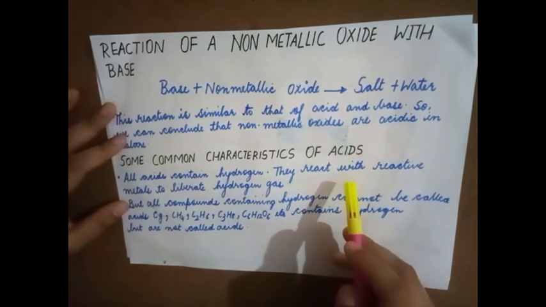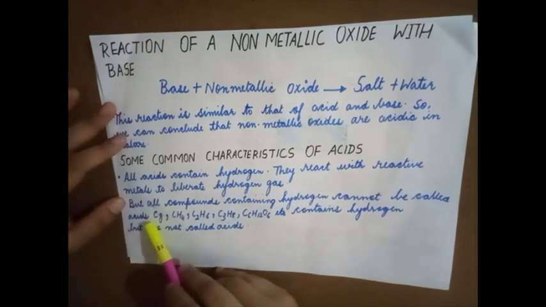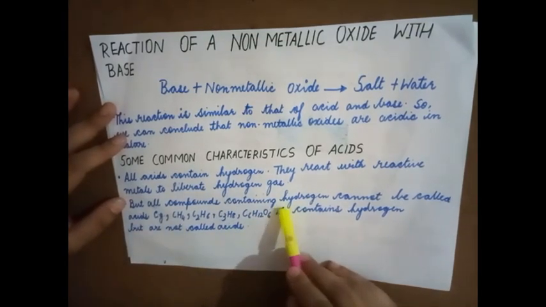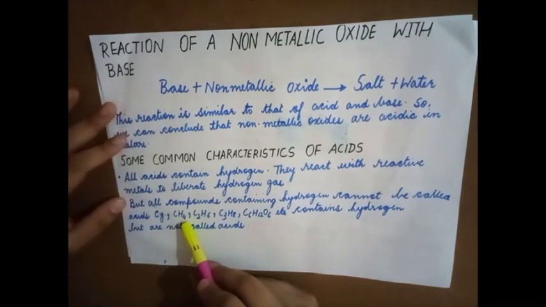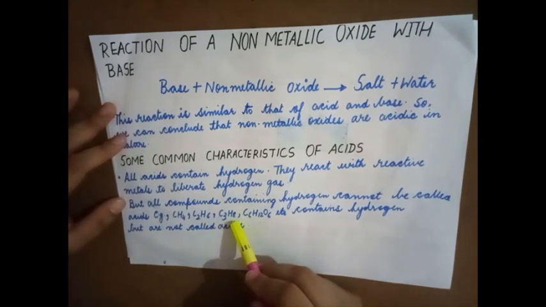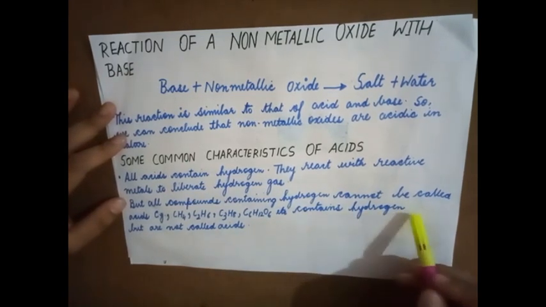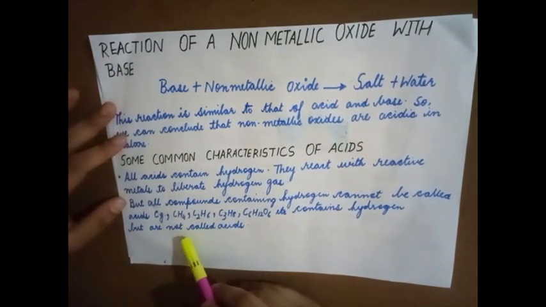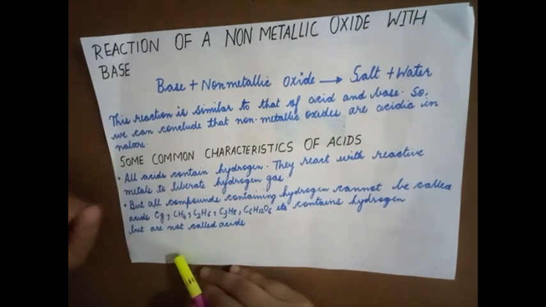So they react with the metal to give rise to hydrogen gas. But all compounds containing hydrogen cannot be called acids. For example, CH4, C2H6, C3H8, C6H12O6, etc. contain hydrogen but are not called acids. Though they contain hydrogen, we cannot call them acids.